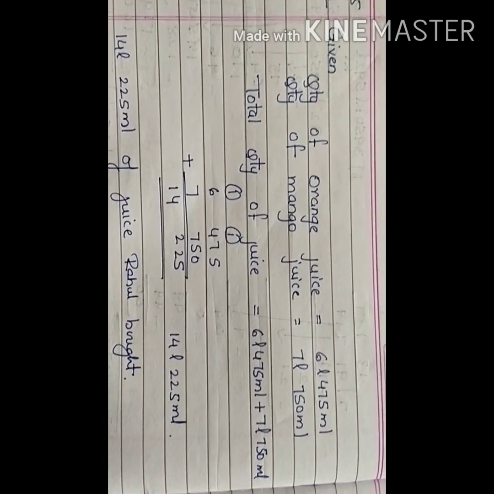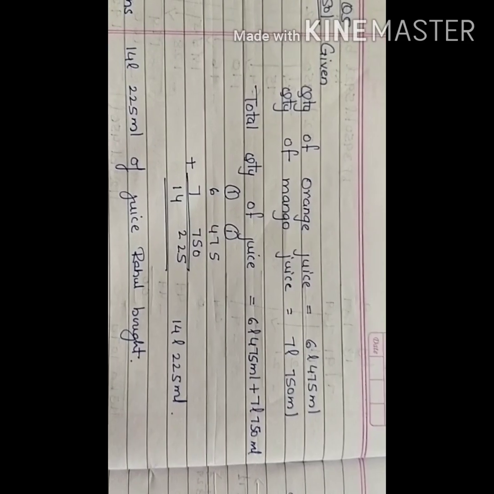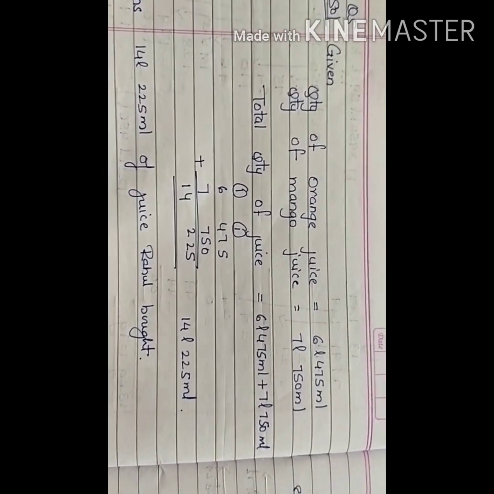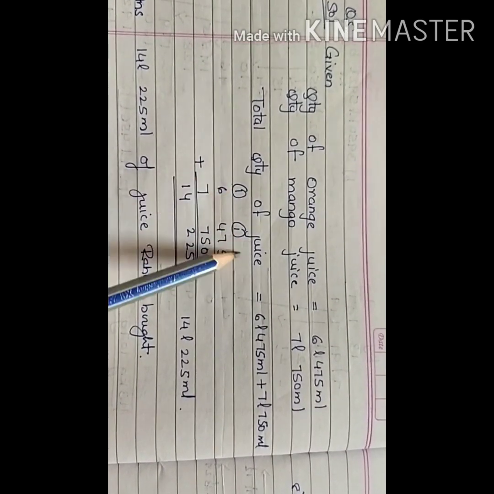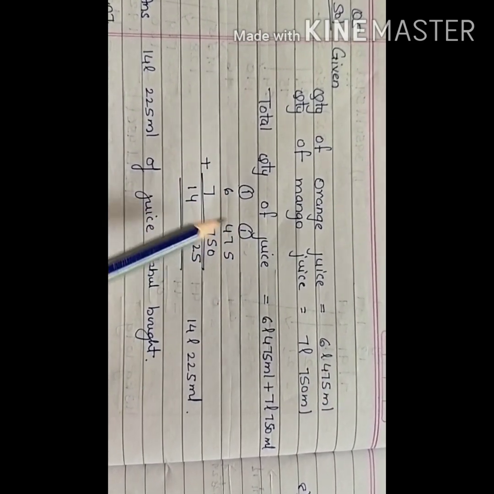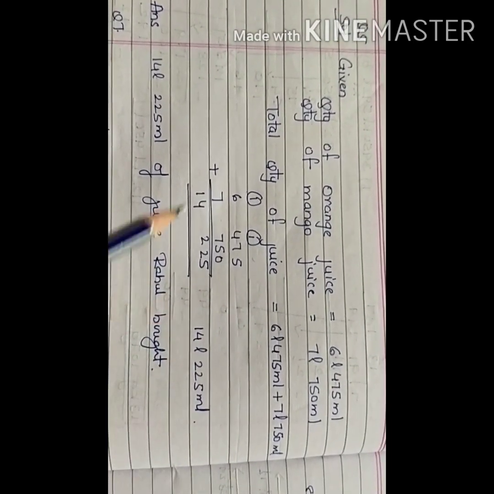So here they are asking that total how much juice has he bought. So it is the operation of addition. I have added up, separating the units of liter and ml, putting them under their sections. After adding, I get the answer as 14 liter 225 milliliter.